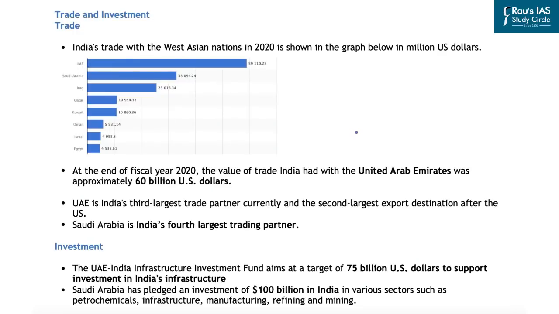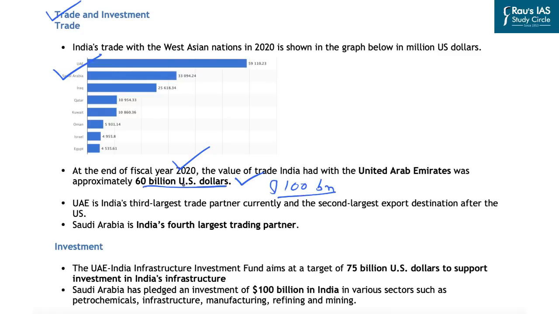Further, another important aspect of India's relationship with West Asian countries is trade and investment. In terms of trade, India's trade with the West Asian nations can be seen in this particular graph, where UAE is the largest trading partner of India among the West Asian countries. At the end of the fiscal year 2022, the value of trade between India and the UAE was approximately $60 billion, as we have already seen, and India aims to increase this bilateral trade to about $100 billion in the next 5 years because of the finalization of this free trade agreement.